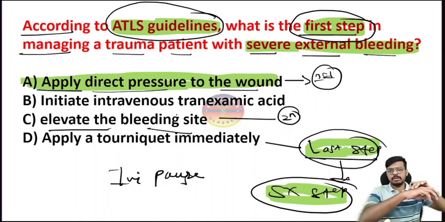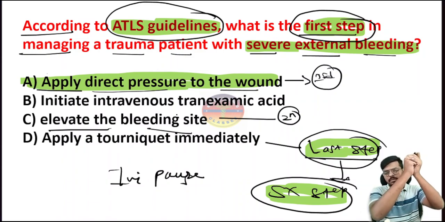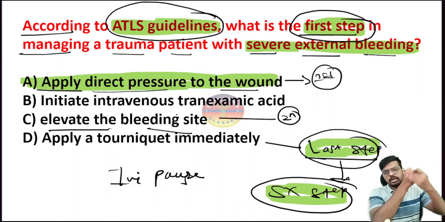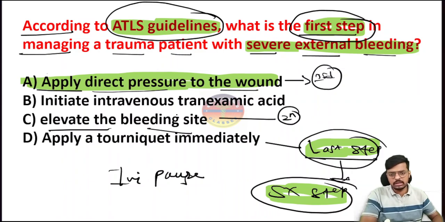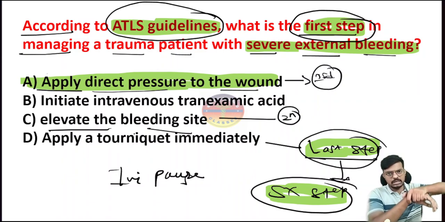If the bleeding is happening here, I will elevate this leg or hand, so the arterial supply will decrease and the bleeding will reduce. After that I will go for the compression dressing, keeping the compression dressing here.